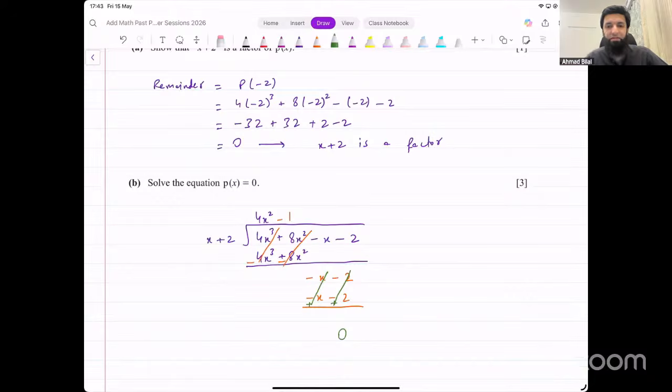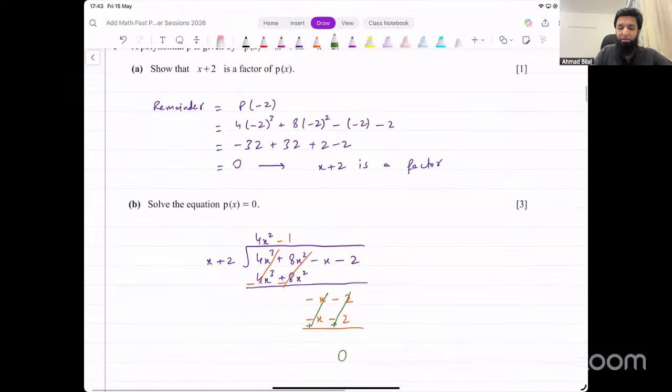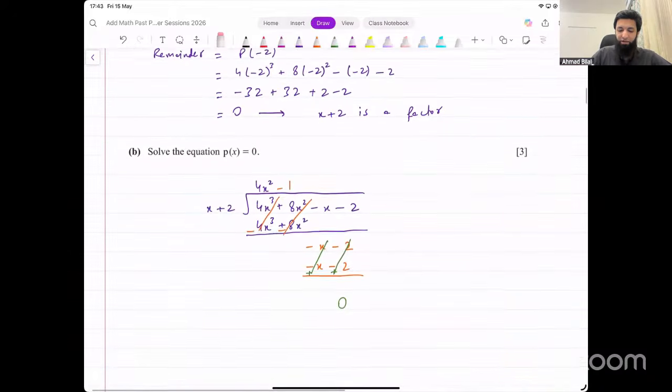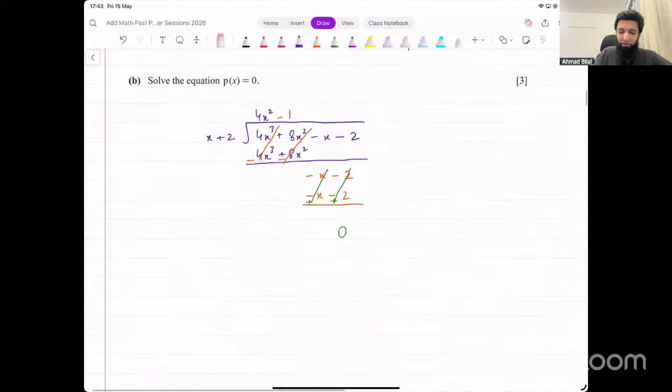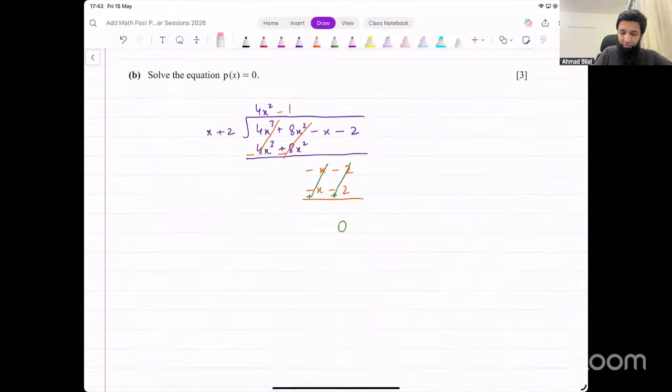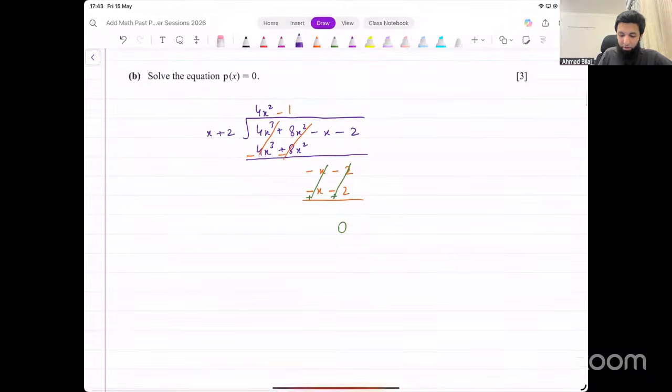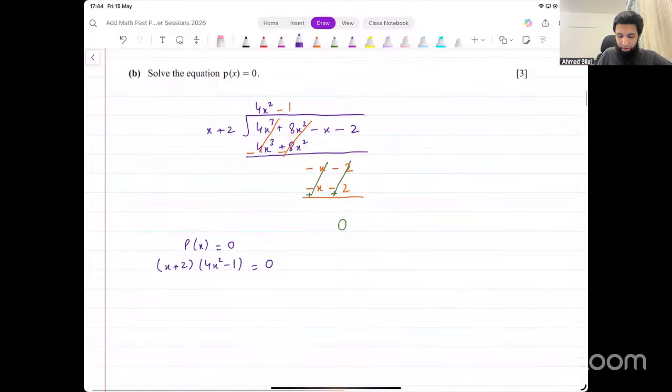The remainder is 0. If the remainder is 0, that confirms that your working is correct because it was supposed to be a factor. If it's a factor, the remainder should have been 0. So we're getting 0 as the remainder now. So what's the other factor? The other factor is this. You can write that polynomial equation, p of x equal to 0, in this form now. One factor was x plus 2 and the other factor is 4x squared minus 1. This equals 0. Equate each of them equal to 0 separately.